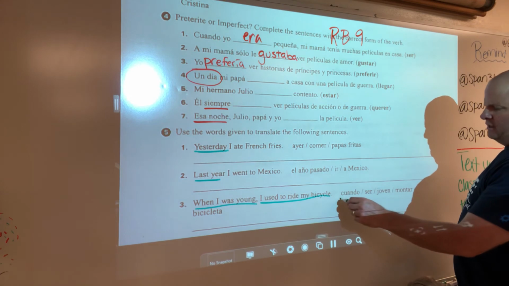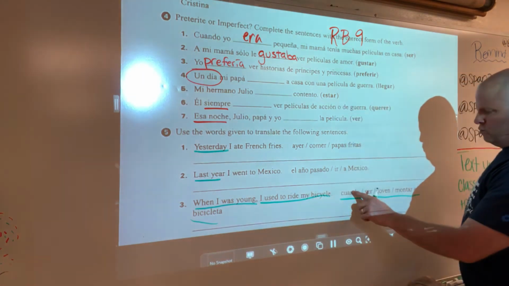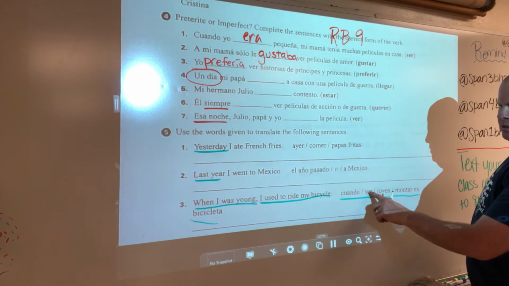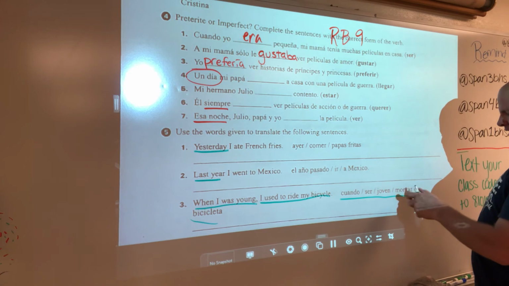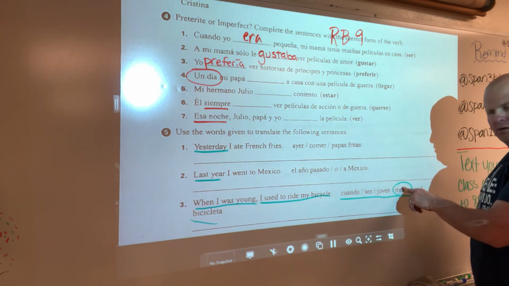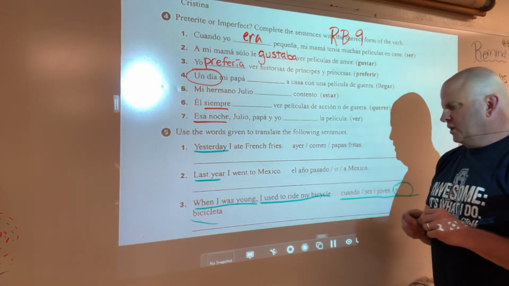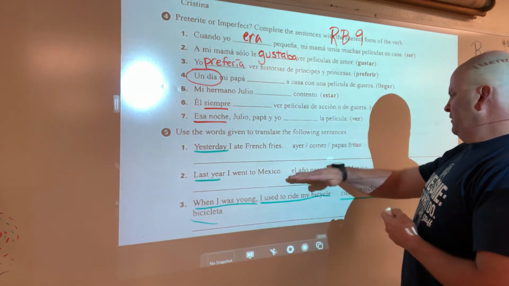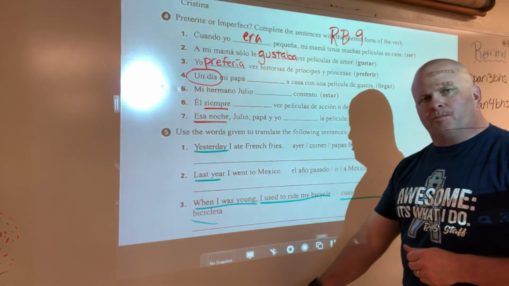Again, it gives you kind of the layout of the sentence here. So this is saying cuando is when, ser is the verb to be. So when I was young, I used to ride, and that's all in this montar, I used to ride, okay? On my bicycle, en bicicleta. Okay, all right, so they give you a lot of the Spanish words. You've just got to conjugate the verbs in the imperfect or preterite.